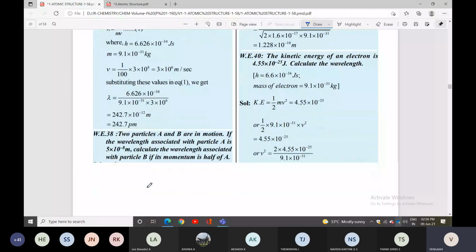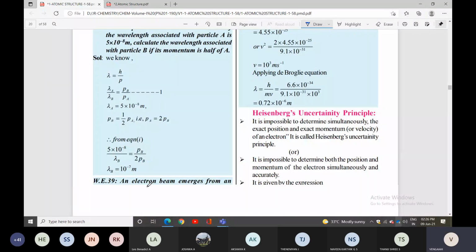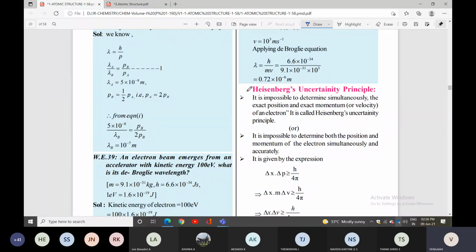Next one we have the Heisenberg uncertainty principle. It is impossible to determine simultaneously the exact position and exact momentum of an electron. This is called Heisenberg's uncertainty principle.